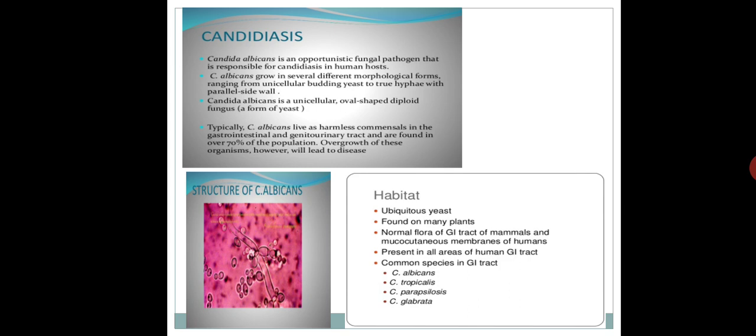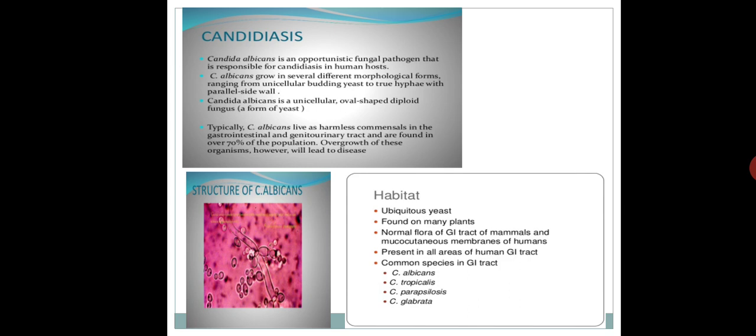As I told you, it is normal flora, but at the same time it is an opportunistic fungal pathogen. This means when conditions are favorable to the yeast, it turns into an opportunistic pathogen, meaning it may cause disease. Otherwise it is present like normal flora, but when the conditions are not matched, it turns into a pathogenic organism. So it is also known as an opportunistic fungal pathogen.